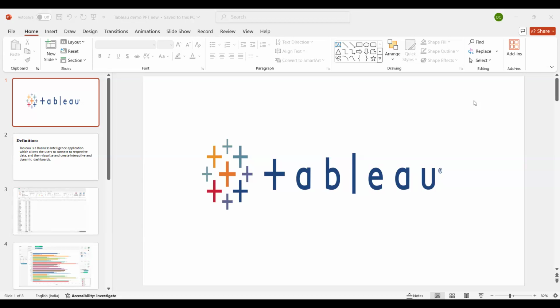Let's start. Let's try to understand what is Tableau. As you know, Tableau is basically a visualization tool, right? By using Tableau, we will create all the graphs. Anyone, even from a complete non-IT background, if they are planning to learn Tableau, they can do that, because Tableau involves no coding at all, right?